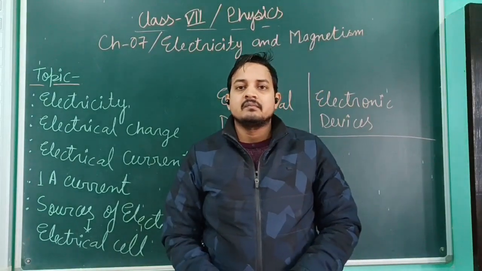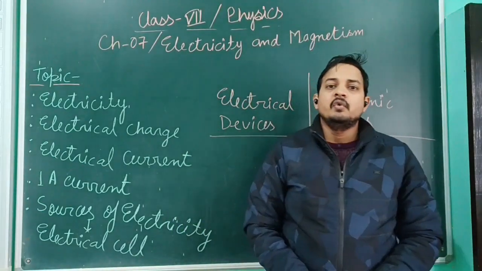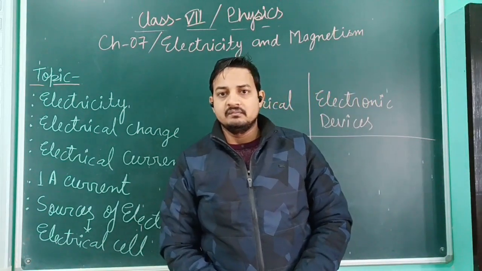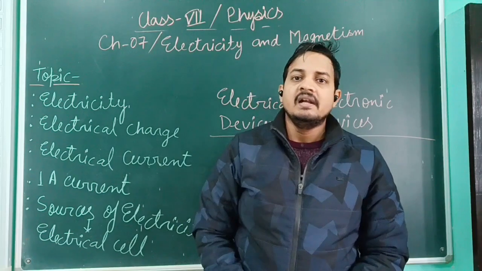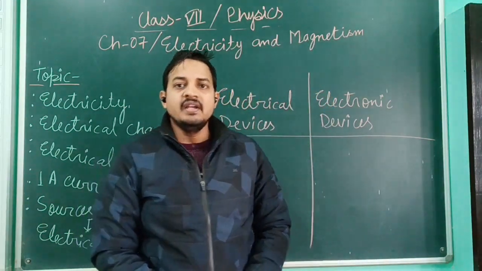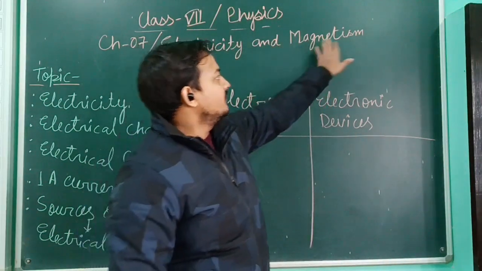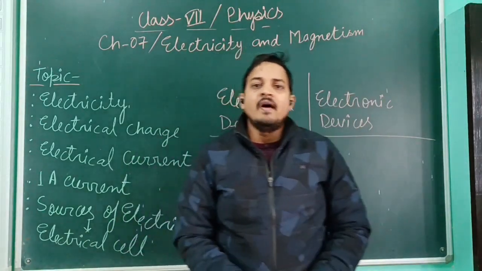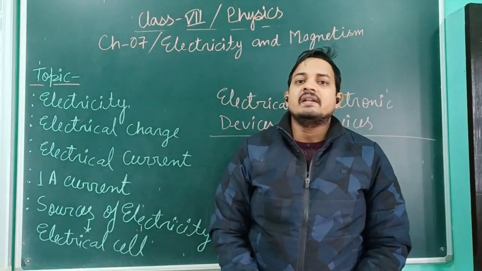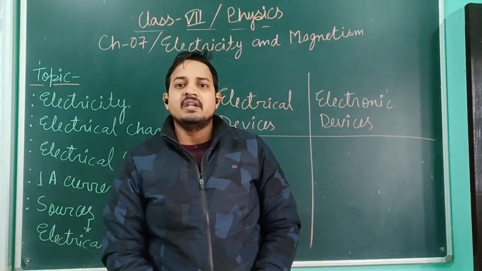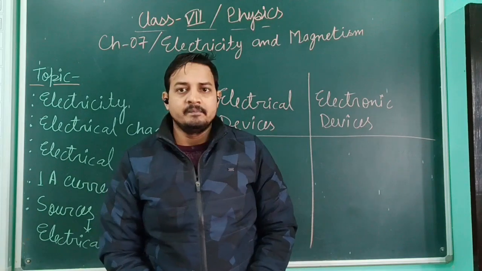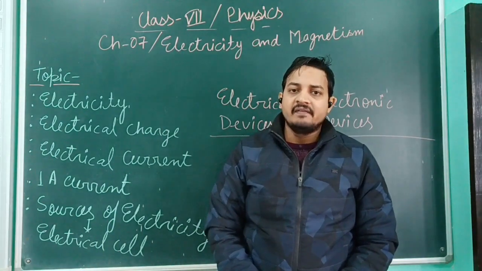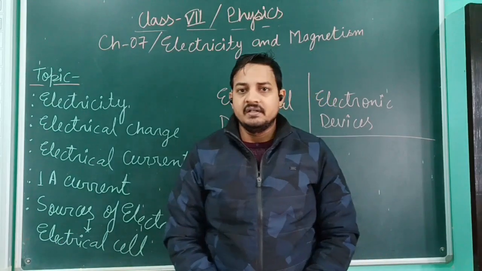Good morning everyone. In this class, we are going to start some new topics of chapter 7, electricity and magnetism. Okay. So what is electricity? In the previous classes, we have discussed all about the second term, that is magnetism, in which we have discussed what is magnet, what are the different properties of magnet, what is electromagnetism, and what is the working and construction of an electrical bell. Okay, so from today's class we are going to start the second half of the chapter, that is electricity.